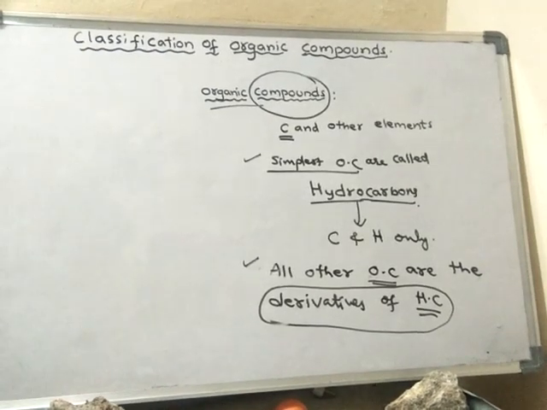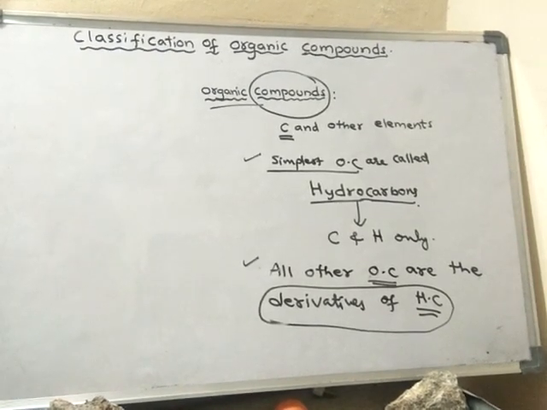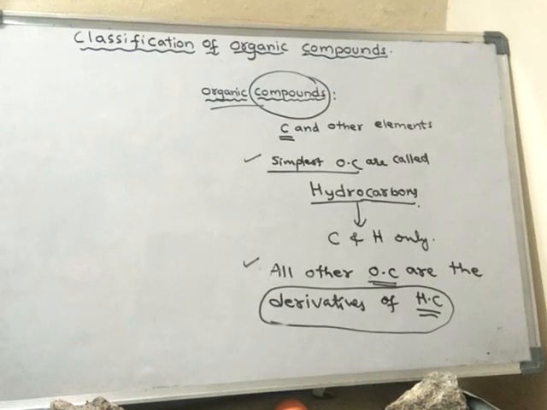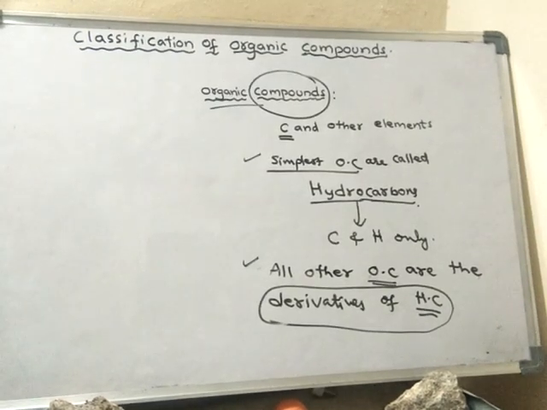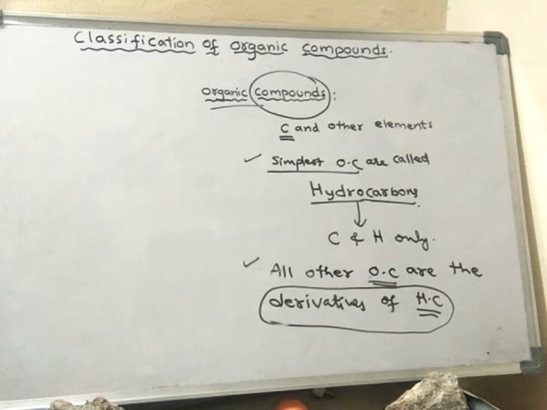There are more than 6 million organic compounds in nature. To study each and every organic compound and to remember the properties of each one is very difficult. Hence, we need a classification of these organic compounds.